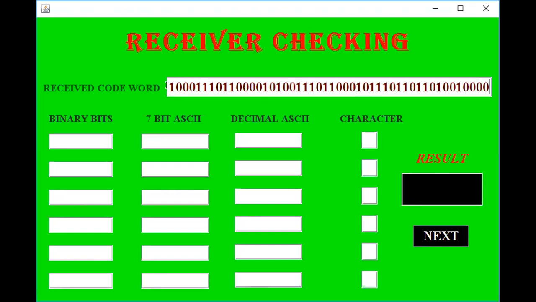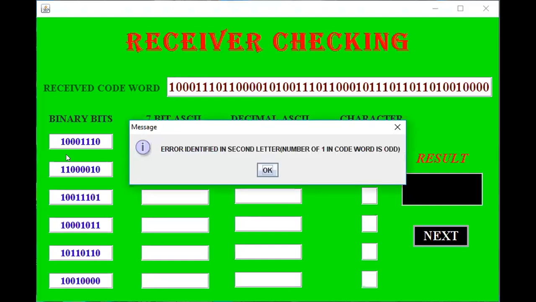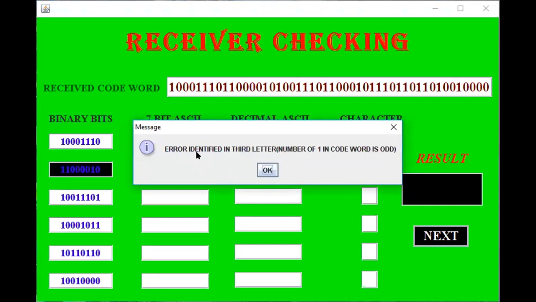So this is the received code word from the transmitter. The binary bits are set by 8, 8, 8, 8, 8, total 48. Error identified in the second, as we have done, error identified in the third, and then the fifth.